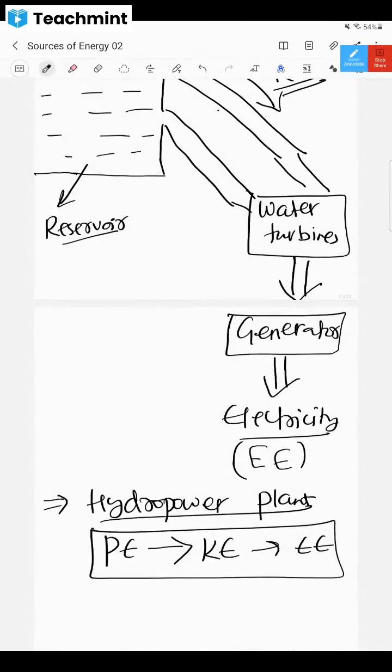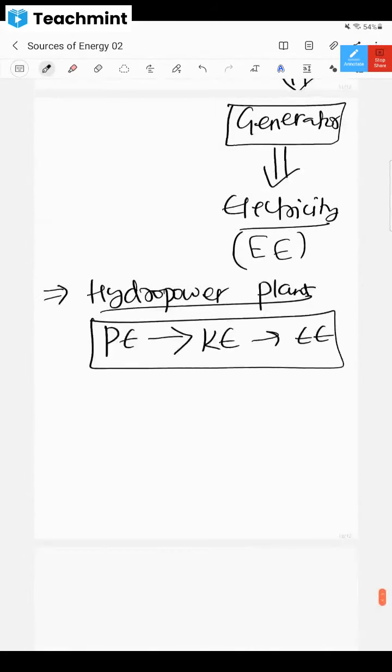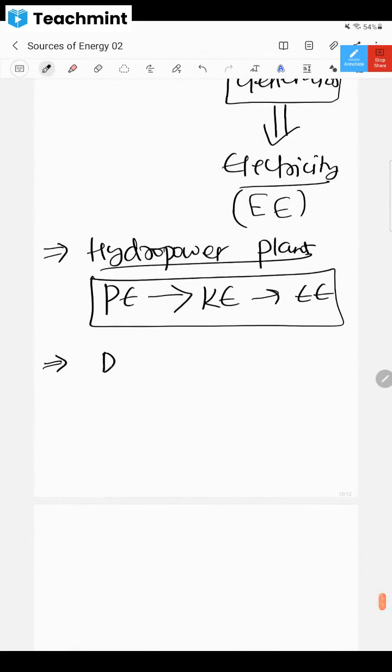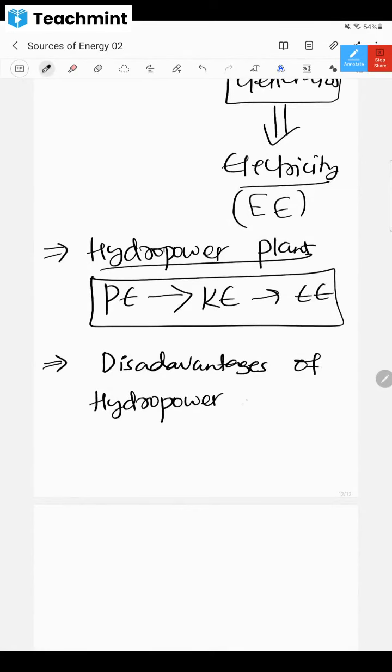Okay, dear children. Before that, let us understand the disadvantages of this hydropower plant. We should know about the disadvantages also. Are dams small or very big in size? Tell me, dear children. They are very big in size, right? Yes, sir.